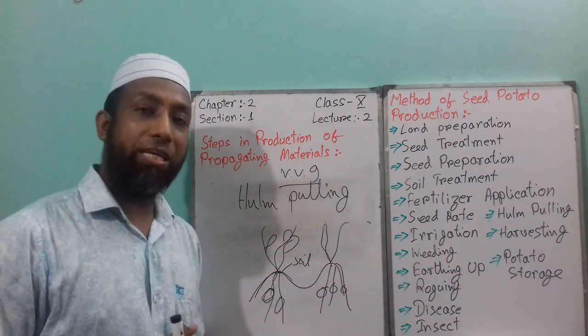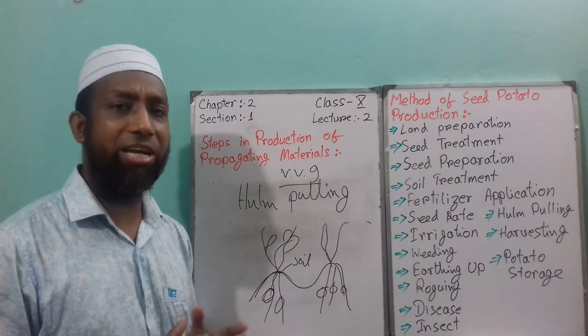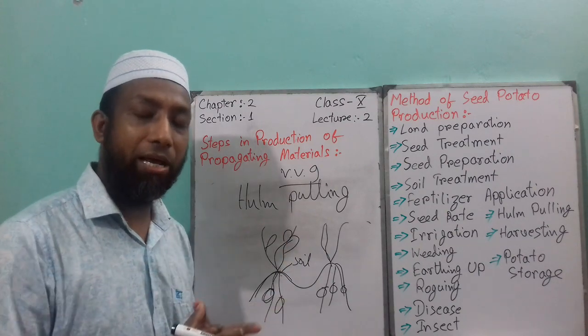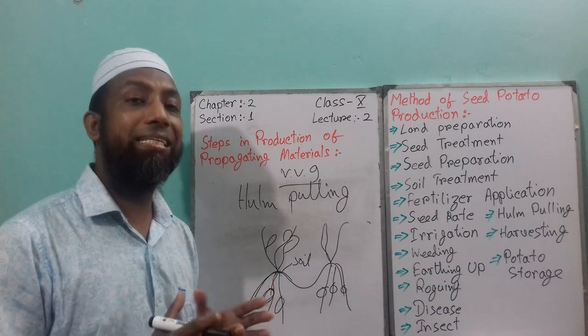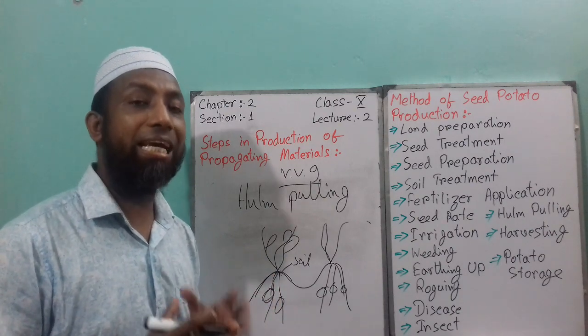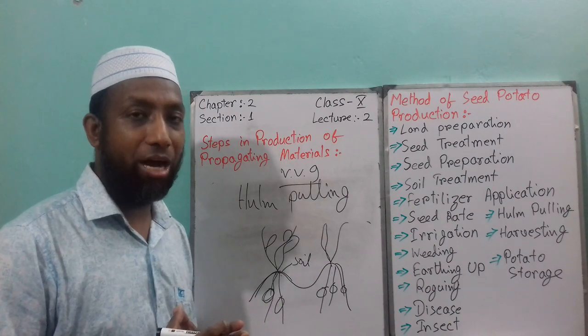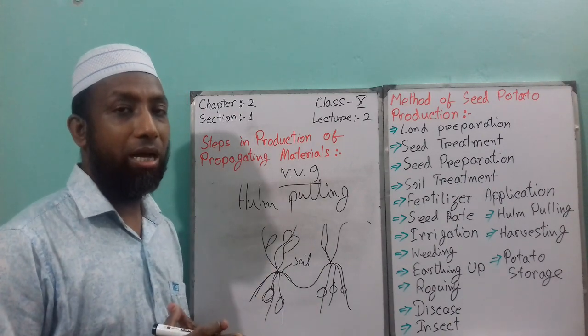What do you do for harvesting? After harvesting, you will store it straight away. Do not pile up the potato on the soil field. Do not pile up, because at that time disease increases more and insect attack is more. So after harvesting, take the potato and bring it straight away to the storage place.